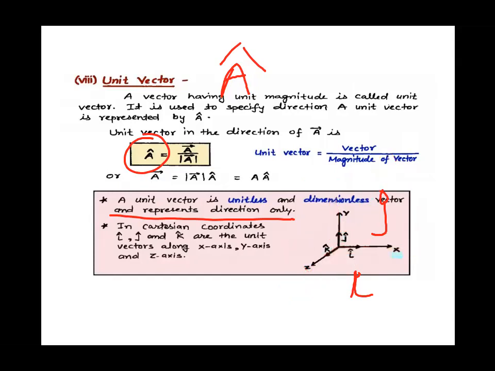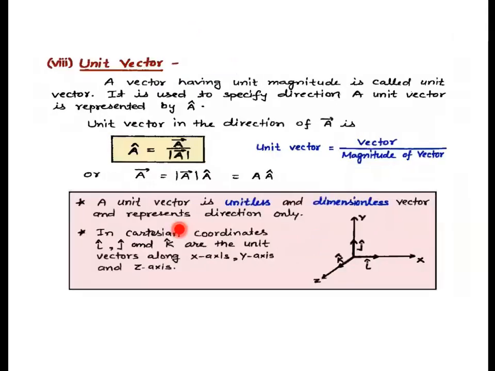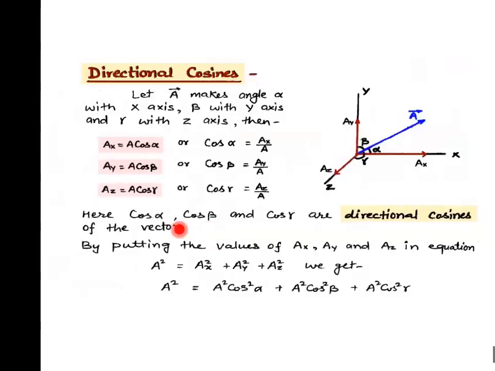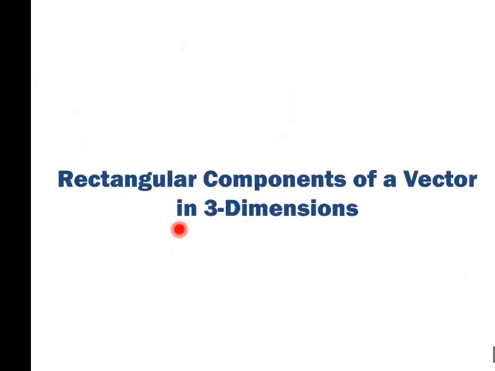So i cap, j cap and k cap are the unit vectors along the x-axis, y-axis and z-axis. Right, children? So remember, along the x-axis, y-axis, z-axis, i cap, j cap and k cap are the unit vectors.